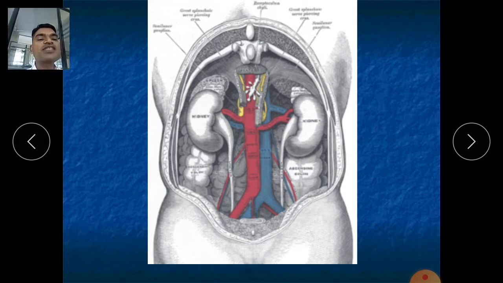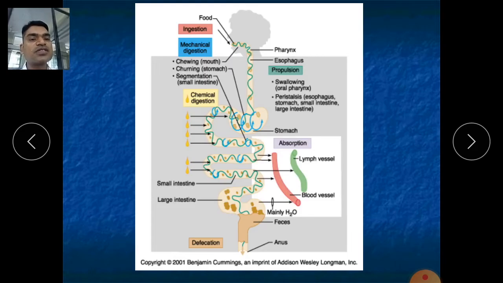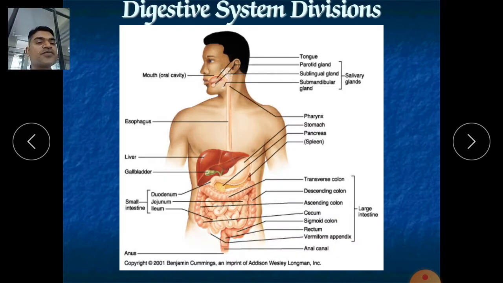mesocolon. What is that? It holds our transverse colon and sigmoid colon. They are connecting both the colons. Now here the colon is not available. So this transverse colon and the sigmoid colon, they will hold their position, and also they will support them from the back side.